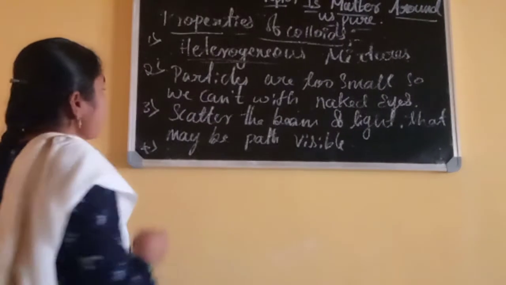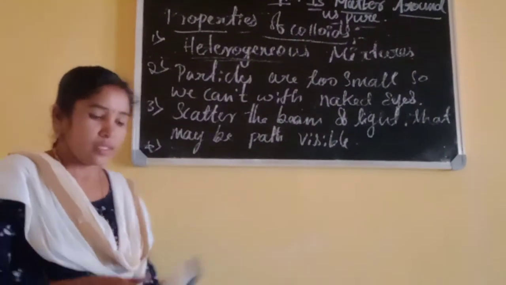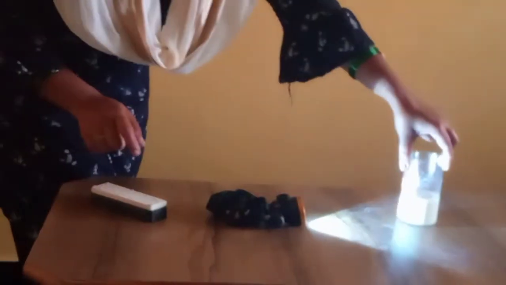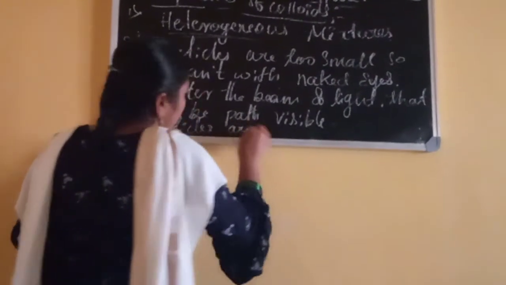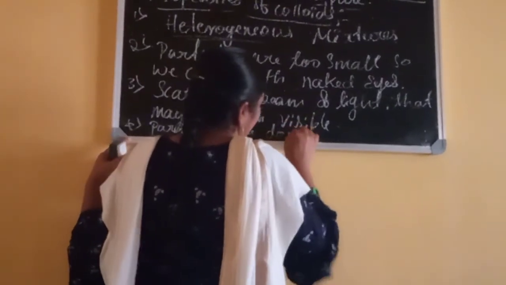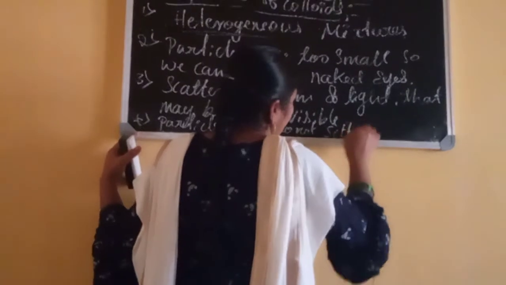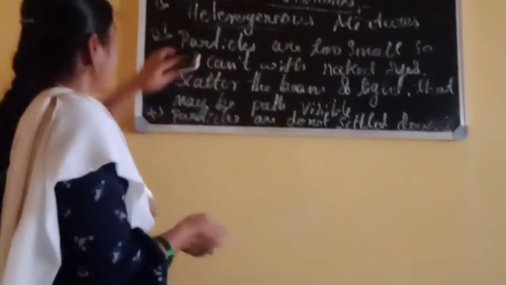The next one is, the particles do not settle down when we leave them undisturbed. See, when we leave this one undisturbed, without shaking, the particles of milk cannot settle down under that container because the particles are too small.